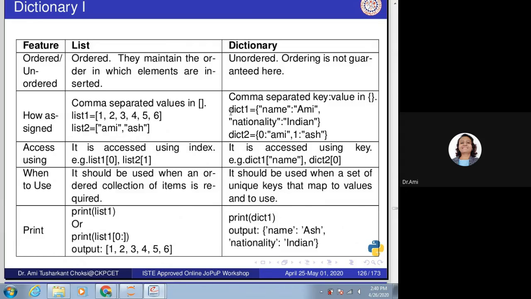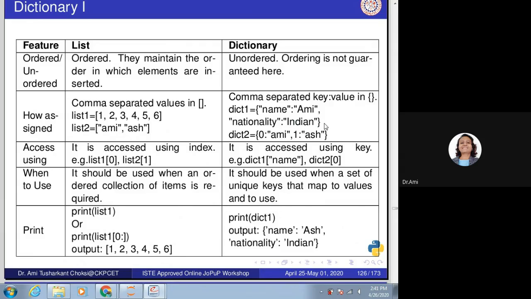So we can see here, say DICT1, that is dictionary 1, is equal to, in curly braces, say I want to give double quotes name, that is I want to provide name and its value as ami. This is key and this is value. We need to provide the colon in between, comma. So I'll be giving the second value, that is in double quotes nationality colon Indian.